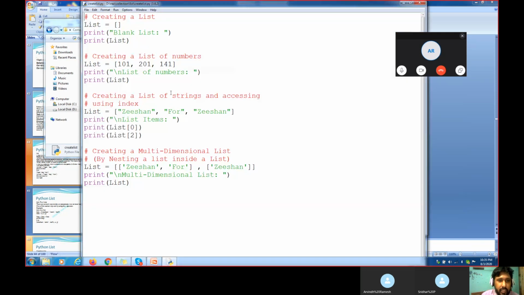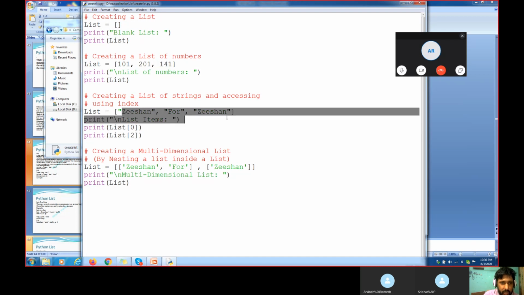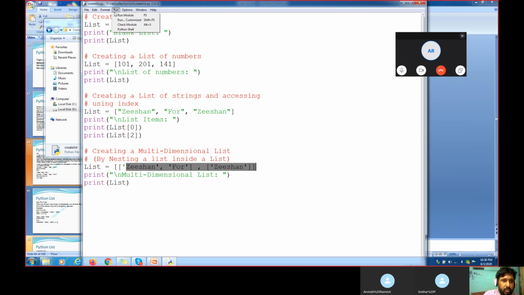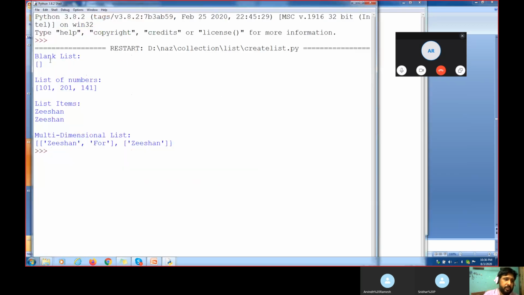Now, list collection items. Now you see here, I have one blank list. In the next list I have 101, 102, 10. List number 3 I have all strings. List number 4 I have this. Print list, print list, print list and print list. One is a plain blank list. Another has all numerical values. Another has all string values. Another is a multi-dimensional list. When I run this program, you see the output. Blank list, this one, list items, this one. This is an example of lists.